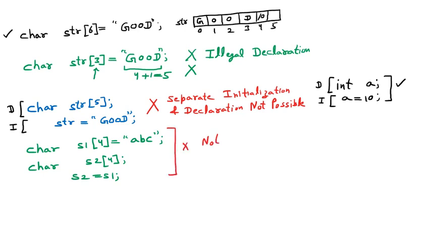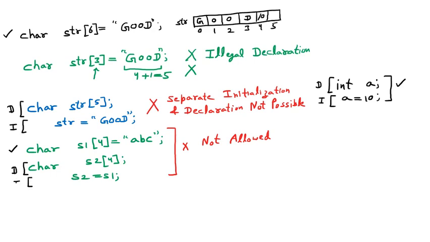It is not allowed because that is the same case as above, where we can see that there is an initialization and declaration, right? If I compare the case, you can see that the first line will work perfectly because we are saying char s1 4 is equal to ABC. So ABC is stored into s1. Now in this line, this one is the declaration, and here we are going to initialize.